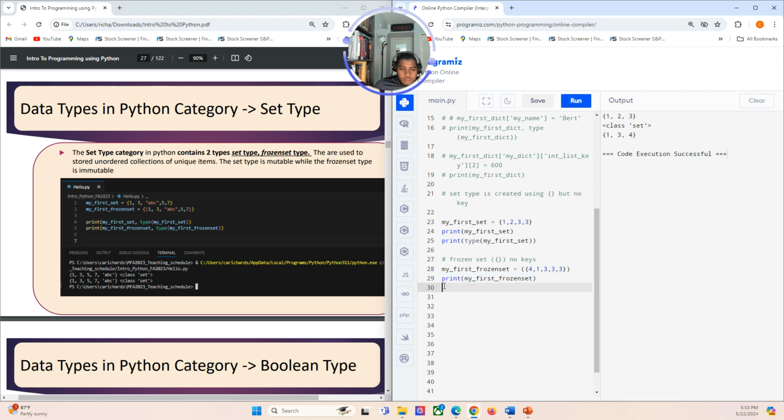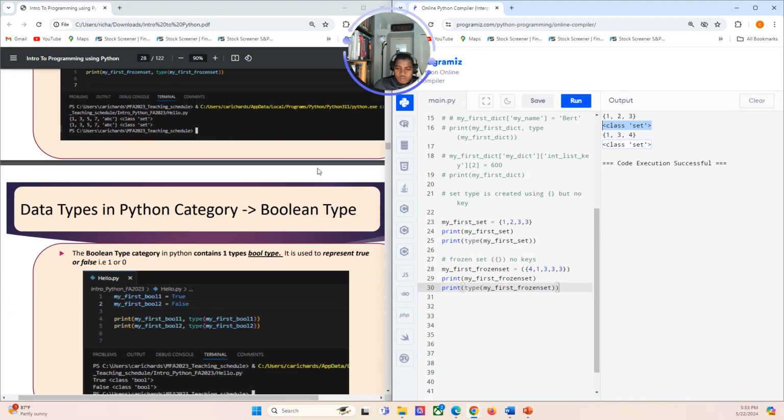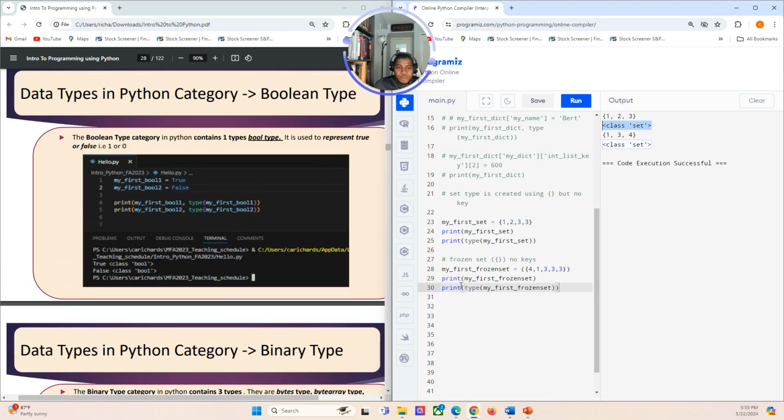So let's print the type. Okay, still says set, right? So it doesn't change. So these two, frozen set and regular mutable set, they still are tied to the set type as seen here. Okay, so it's just that frozen set again is kind of like the tuple version for the set here. Okay, and then we have a couple more types here.